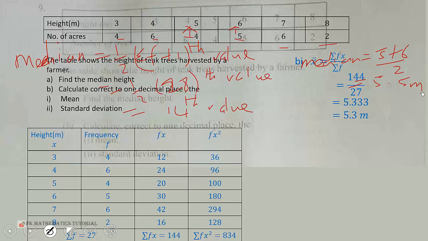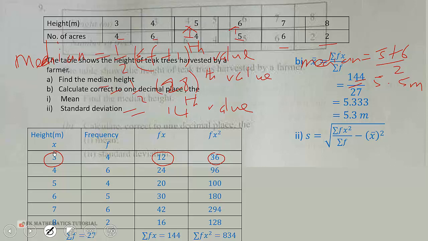Then you're supposed to calculate the standard deviation, which is given by the square root of summation fx squared over summation f minus mean squared. So we calculate summation fx squared from the table. To get the summation fx squared, you multiply the fx by x. So 3 times 12 will be 36. We continue in that order. So you get 8 times 16, which is 128.